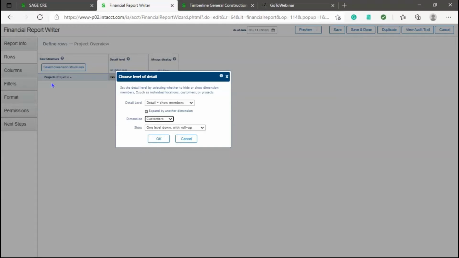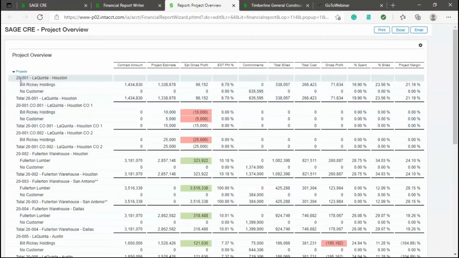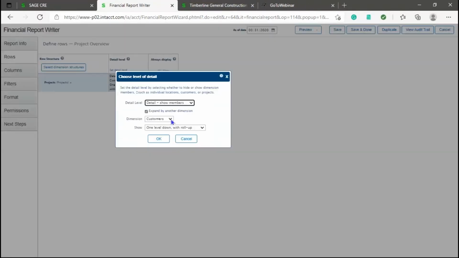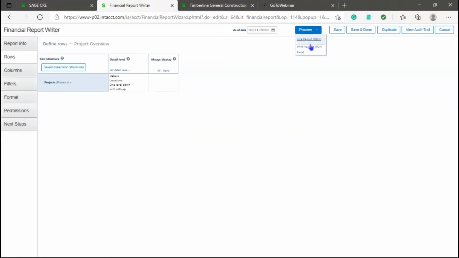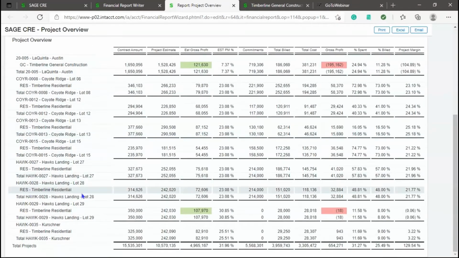So I'm just going to do customer. I know it's going to be a 1-for-1, but just to show you how easy it is to change that and get this information quickly, you can see now those jobs are broken up by customers. So very quick and easily, I got to that information. If I rolled this and said, do this by location, which I think I might have locations in here, you can see now that we're breaking it down by location. Timberline Construction all the way through there. There's Timberline Residential location. So you can see they're broken up by locations, but I could do it by location, then customer, if needed.